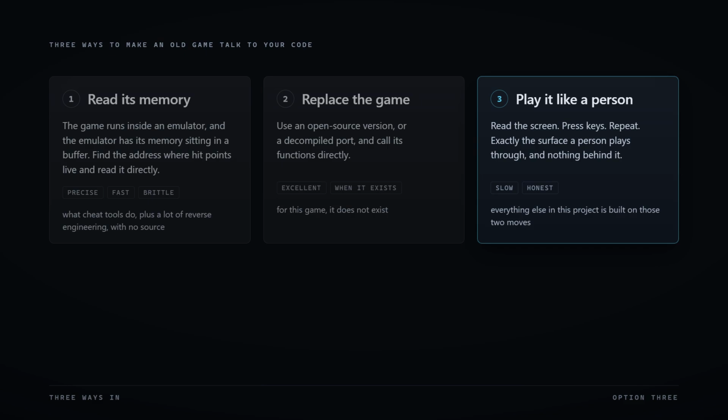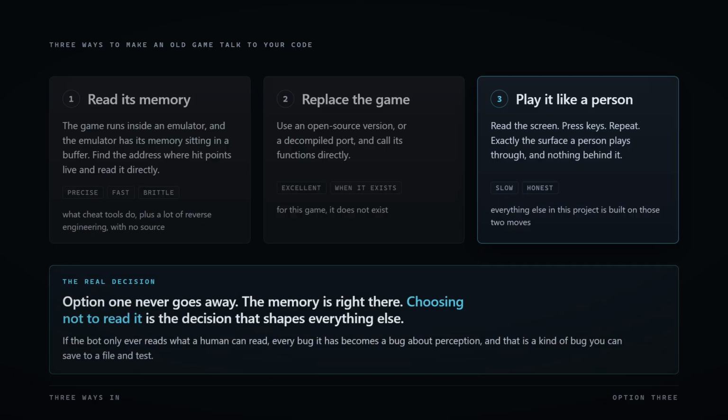Excellent when it exists. For this game, it doesn't. 3. Play it like a person, read the screen, press keys, repeat. There's a choice inside that, and it's the one that matters. Option 1 never goes away. The memory is right there. Choosing not to read it is the real decision.